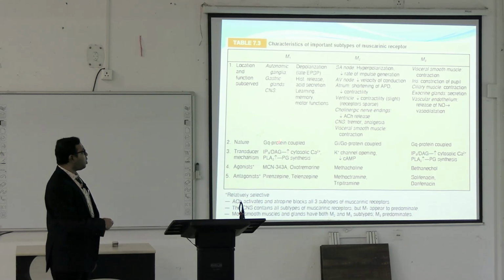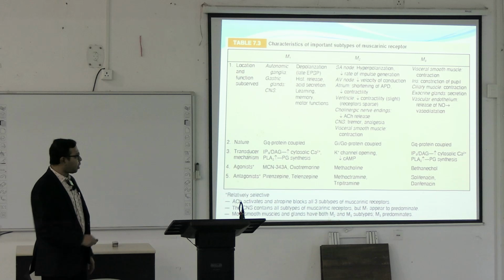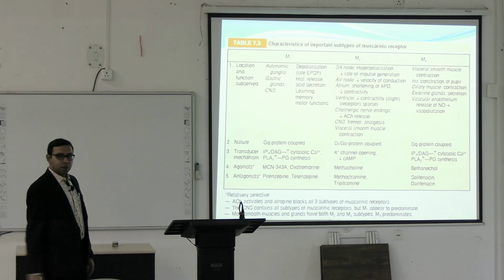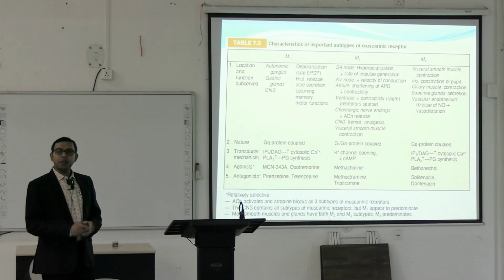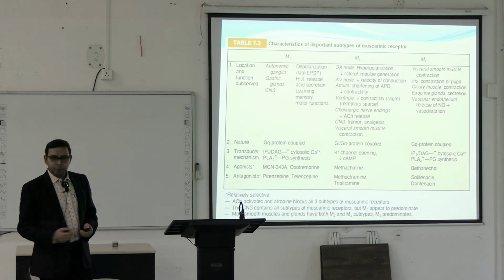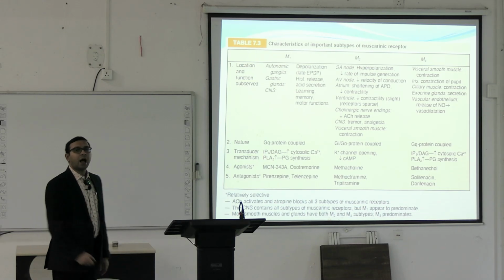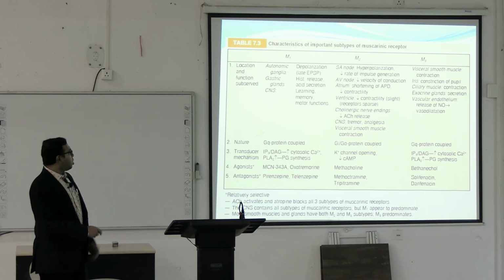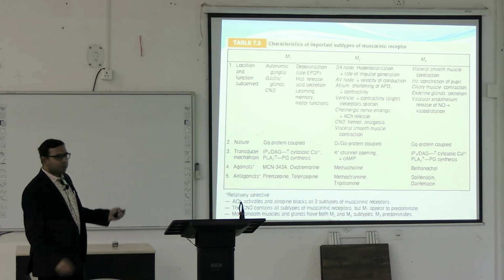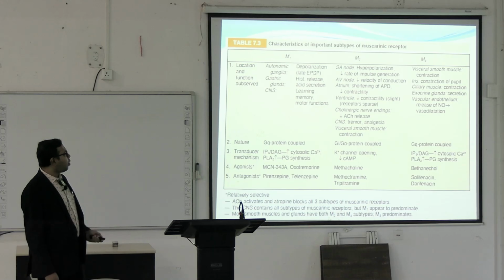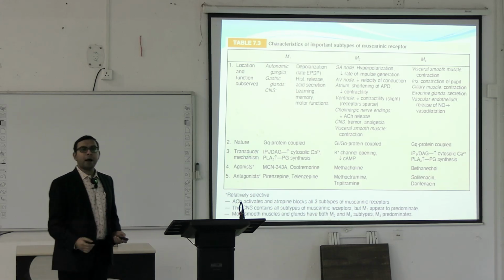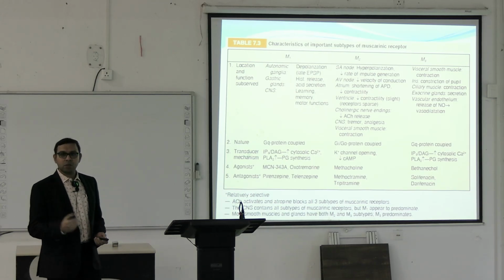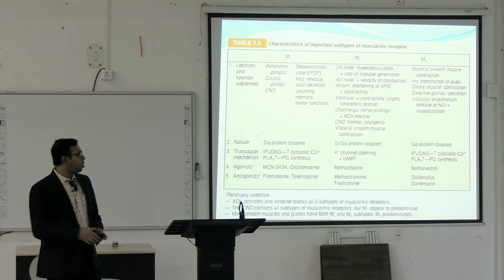M1 receptors are G-protein coupled receptors, mainly Gq protein coupled, and when the receptors are activated, there will be a transduction mechanism. Here the transduction mechanism is IP3-DAG activation. There are selective agonists and antagonists of the M1 receptor. The selective antagonist of the M1 receptor is pirenzepine. This is clinically important. Pirenzepine ultimately decreases gastric secretion because it is an M1 antagonist.